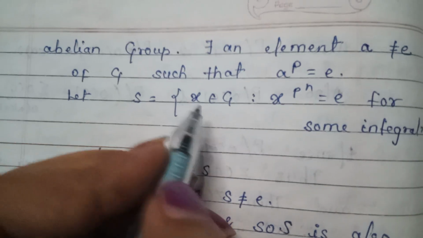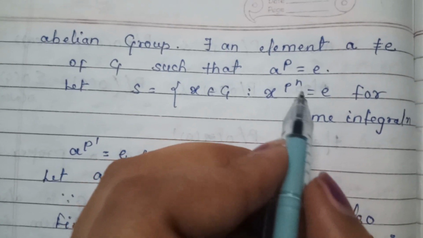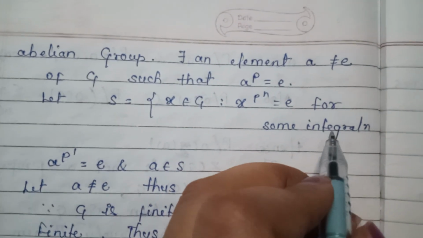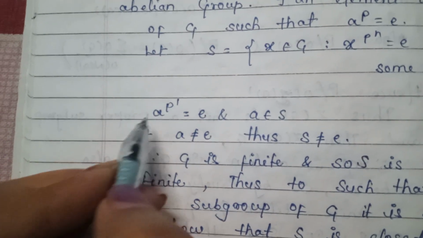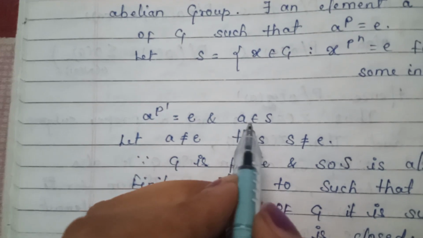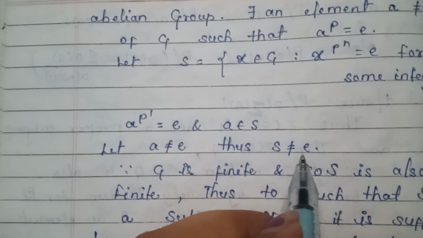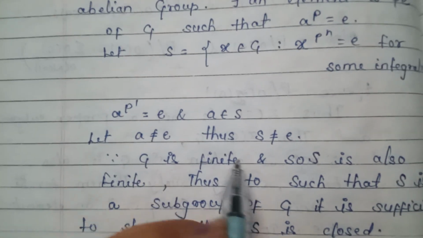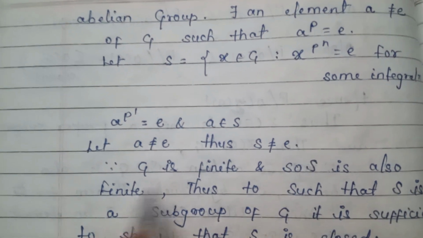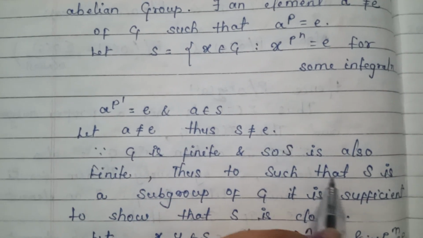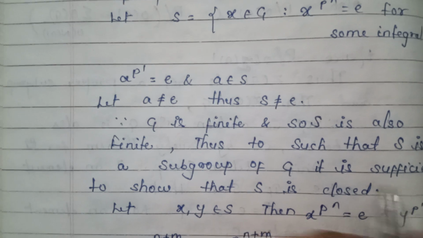Let S be equal to the set of x belonging to G such that x to the power p to the power n is equal to e for some integer n. So a to the power p to the power 1 is equal to e and a belongs to S. Since a is not equal to e, thus S is not equal to empty. Therefore G is finite and so S is also finite. Thus, for S to be a subgroup of G, it is sufficient to show that S is closed.